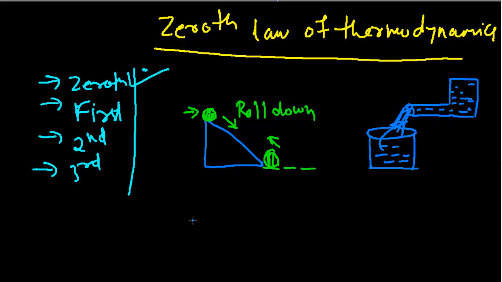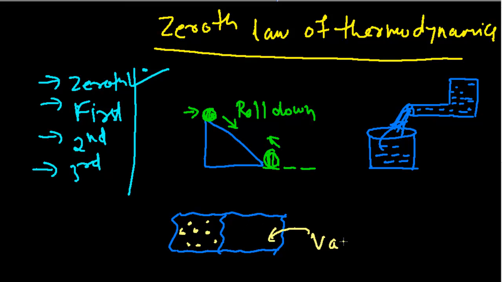Same applies for gases. Suppose there are two chambers. This chamber has some gas over here, and here it is vacuum. Suppose you make a little bit of hole over here.